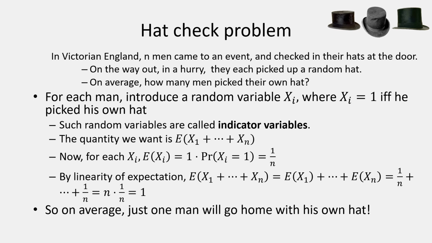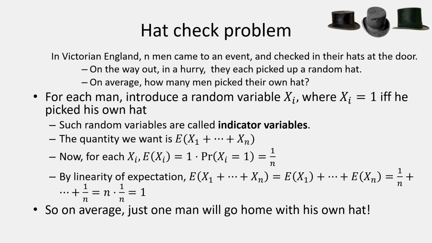So now, for one man trying to randomly, in a hurry, pick a hat out of n hats, the probability of him picking his own hat would be 1 over n. So the probability of each of those variables separately would be 1 over n. Now we could actually calculate the expectation. For each xi, the expectation of xi will be 1, because it's an indicator random variable, times the probability that indeed this variable came up 1, which is 1 over n.